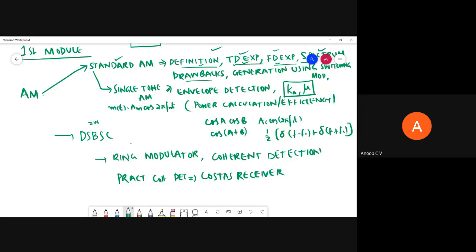So when we were discussing coherent detection and the COSTAS receiver, we came across a topic called quadrature null effect.